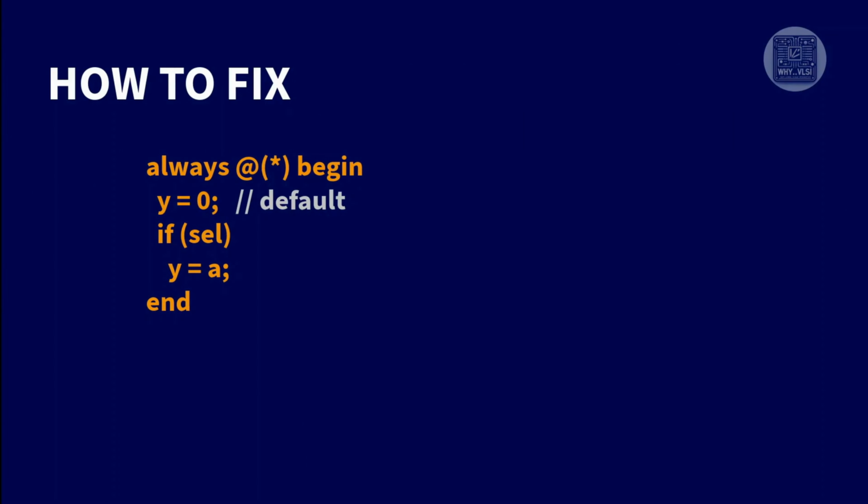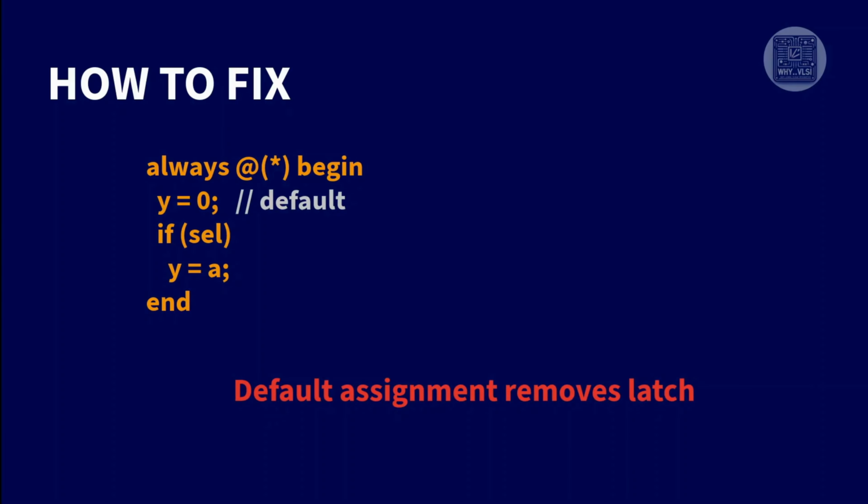How to fix that? To avoid a latch, assign a default value first. Now output is defined for all the conditions, so no memory is required. Always make sure your output is assigned in all possible conditions.